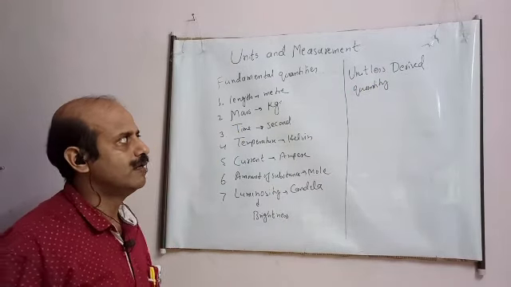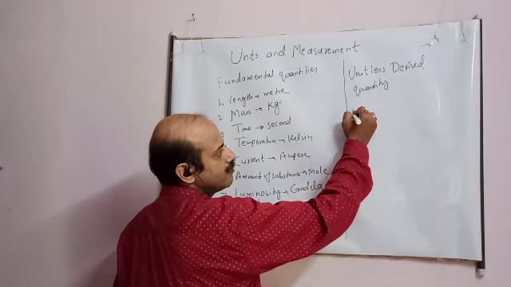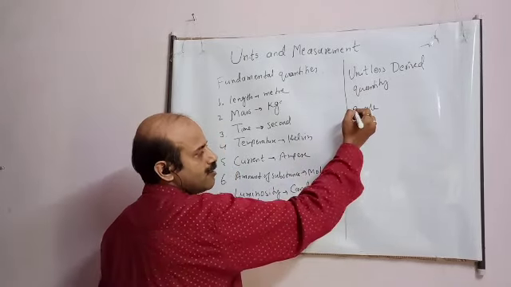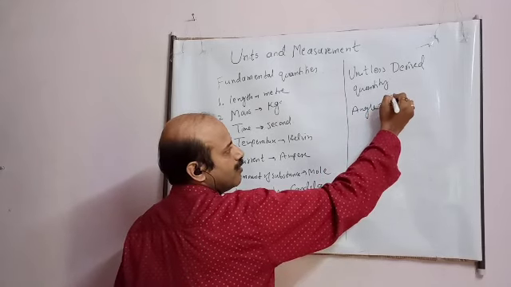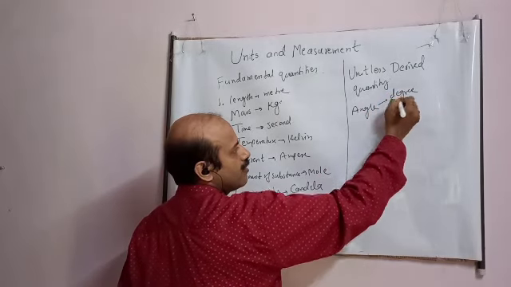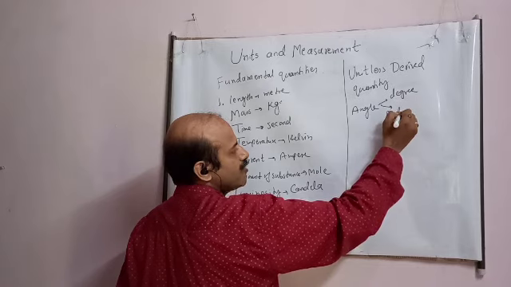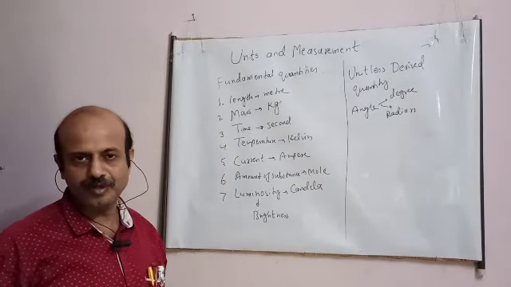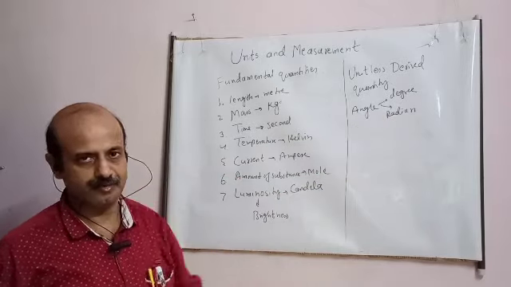Okay, student. For example, angle. This angle we are measuring in degree, and second we are measuring it in radian. Degree, all of you know it, student. I will explain about this radian.